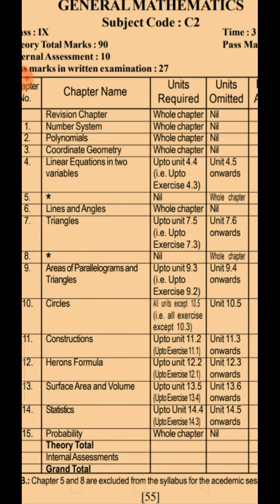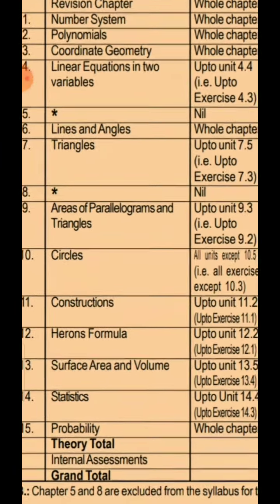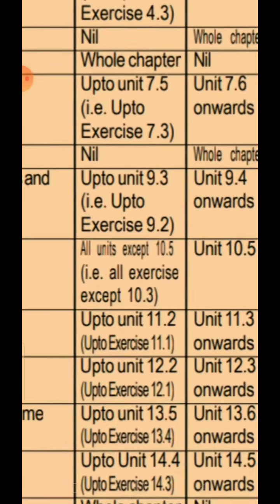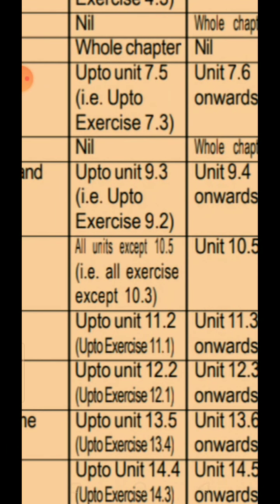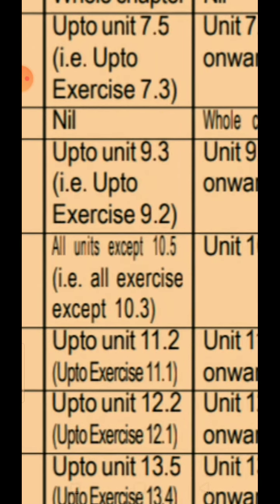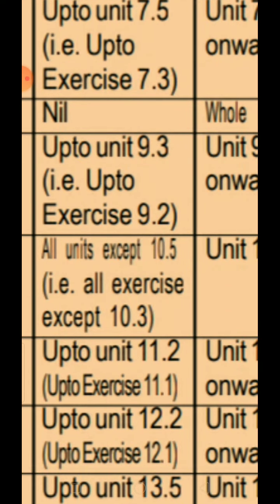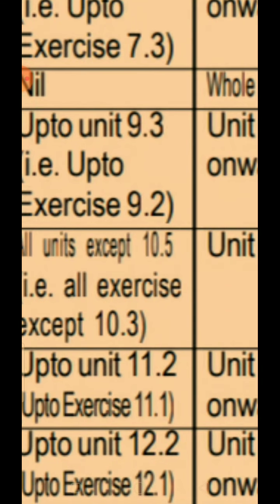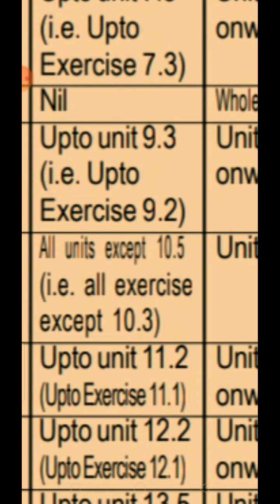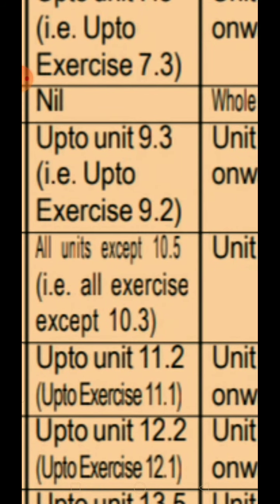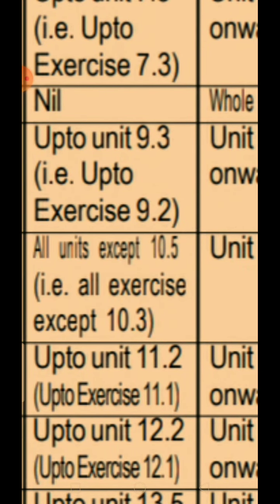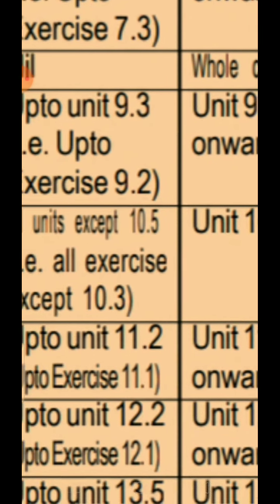Now we have circles. Circles is a small chapter. All units are included except unit 10.5. So you have to study up to unit 10.4, including the examples and all the exercises, but you need to leave out exercise 10.3.